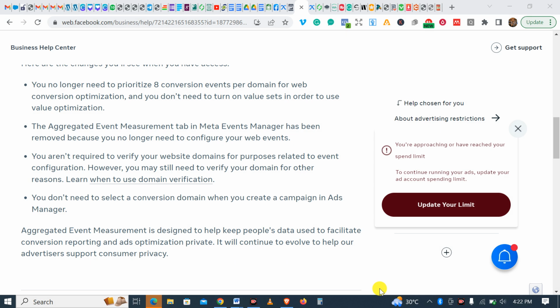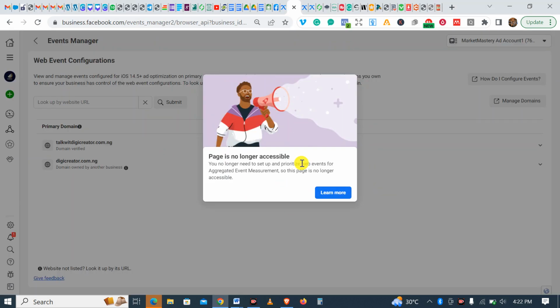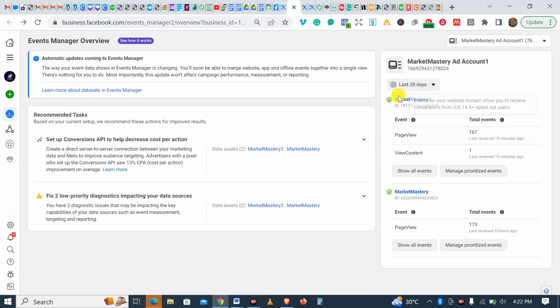Verify your domain. So these are the changes here. You no longer need to prioritize those 8 events that we did before. You no longer need to do that.